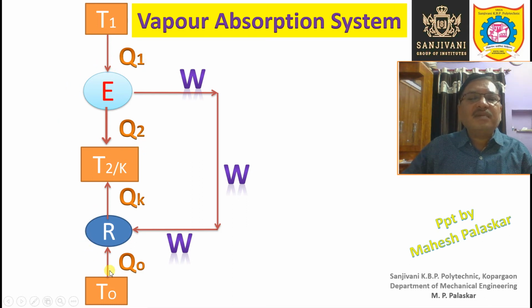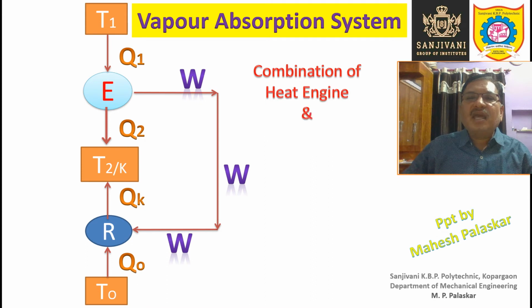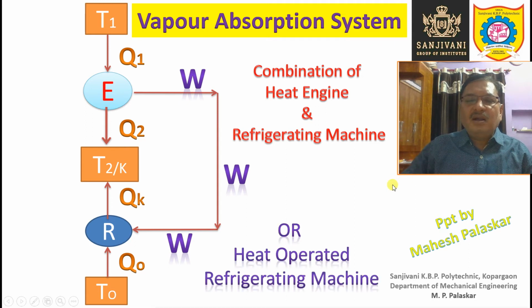These two devices are combined. This heat engine and the refrigerating machine is combined. So this combination is nothing but the vapor absorption refrigeration system. Vapor absorption refrigeration system is nothing but the combination of heat engine and refrigerating machine, or it is also called the heat operated refrigerating machine.